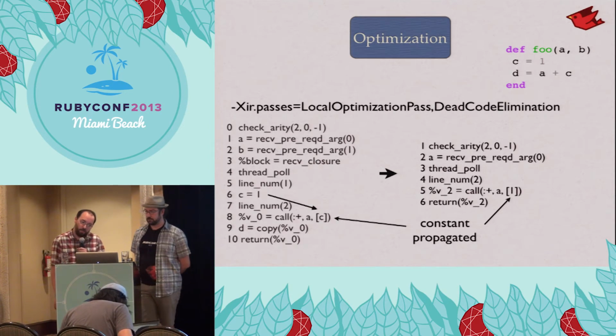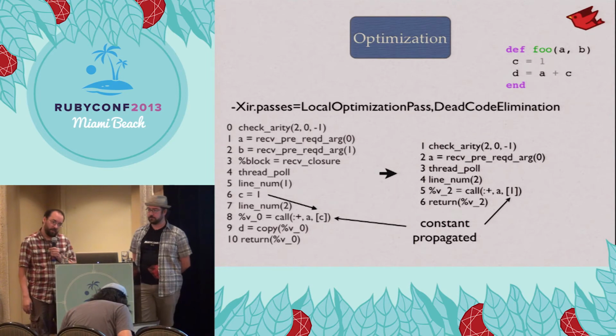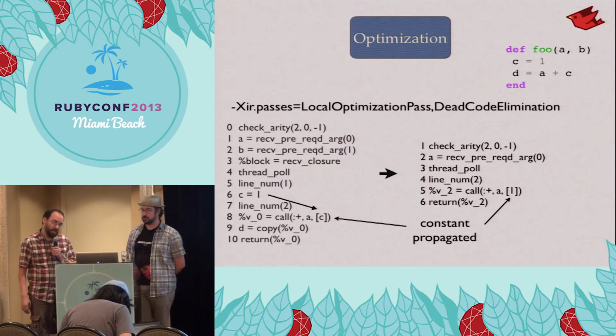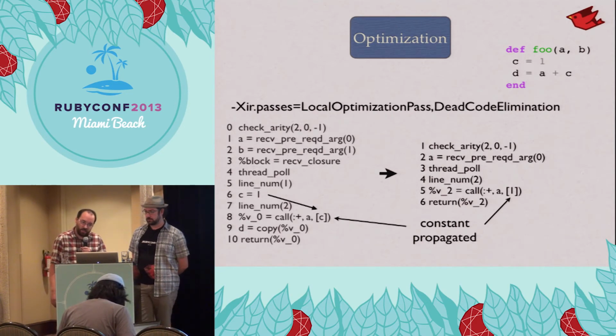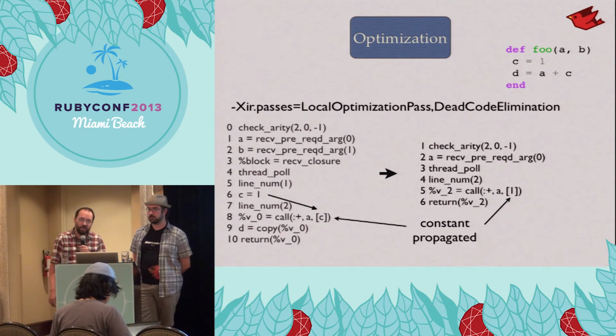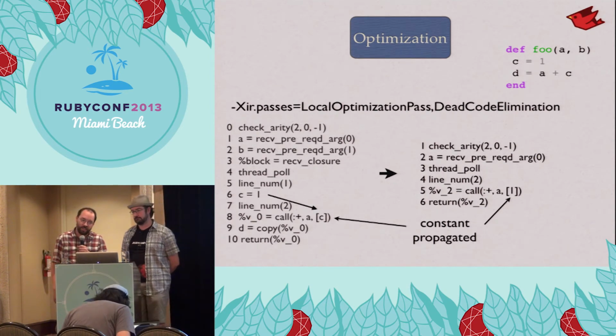So here, if we run a couple passes, you can see that we got rid of about half the lines of code. You can see we didn't use closure, so we just eliminated that. Same with the variable b. On line 6, c equals 1, we know that c never changes, so we propagate the value 1 down to the plus call, so now we're doing a plus 1 instead of a plus c.